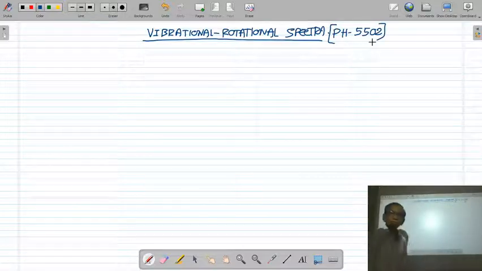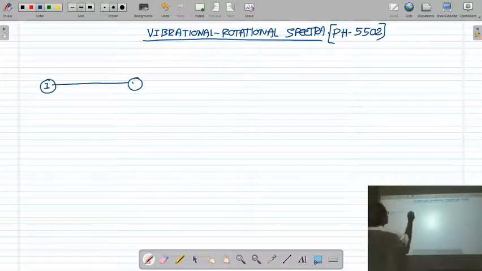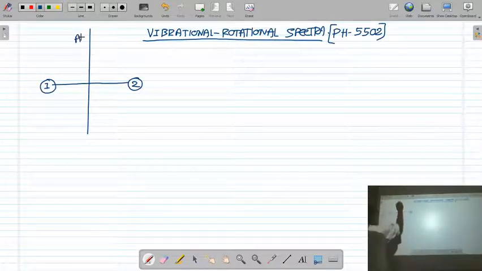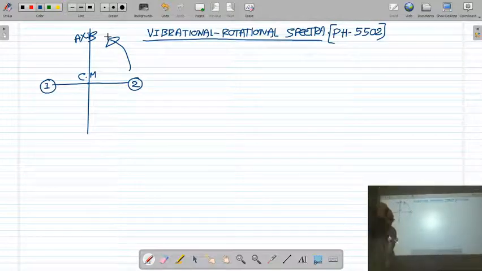In the chapter of rotational spectra, we have studied that the molecule is rotating about an axis passing through the center of mass, which is called the axis of rotation.